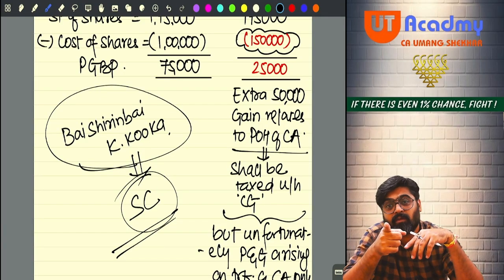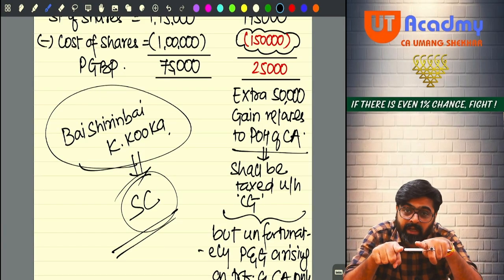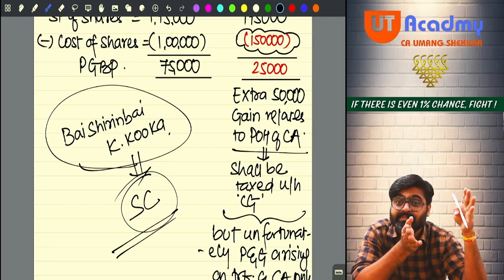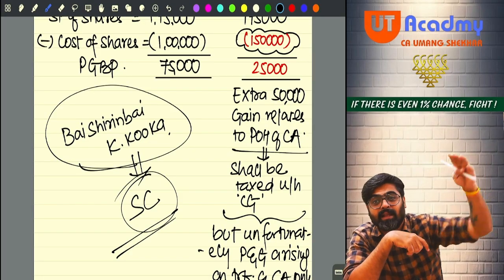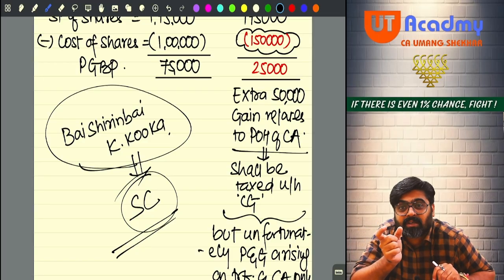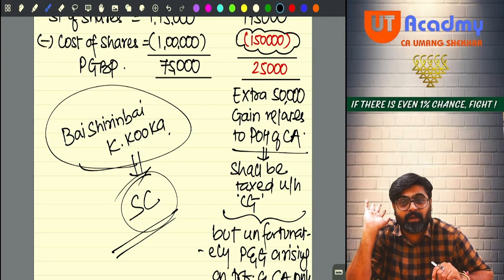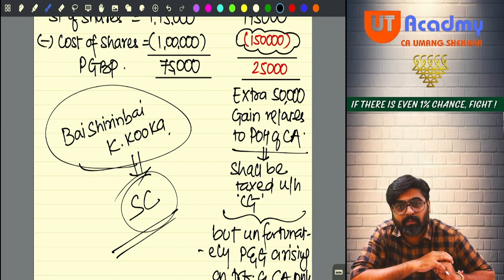And now everyone will start selling their capital asset in the form of what? Stock in trade. So that the majority of the gain arising in the period of the capital asset gets out of the income tax net, and they are going to pay tax only on a very small amount of appreciation happening during the period of holding of the stock in trade. So something needs to be done. Otherwise, there will be a revenue loss to the government.